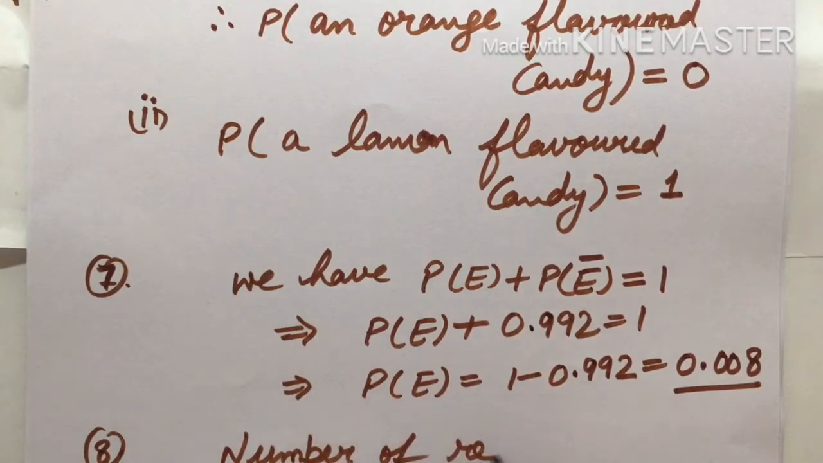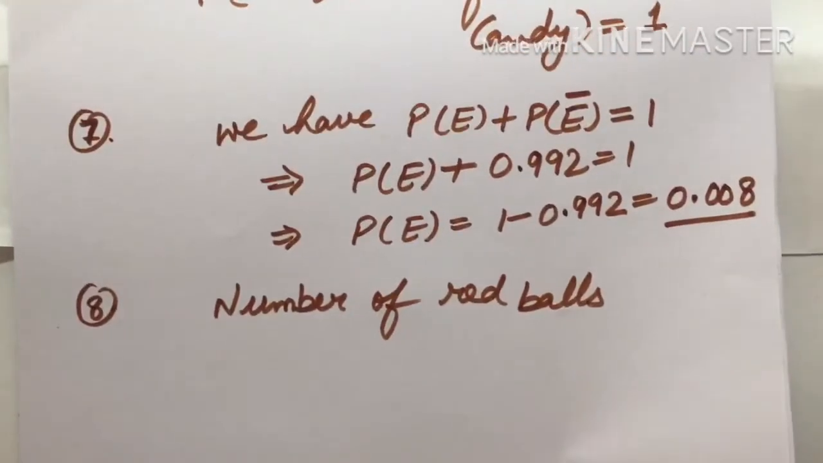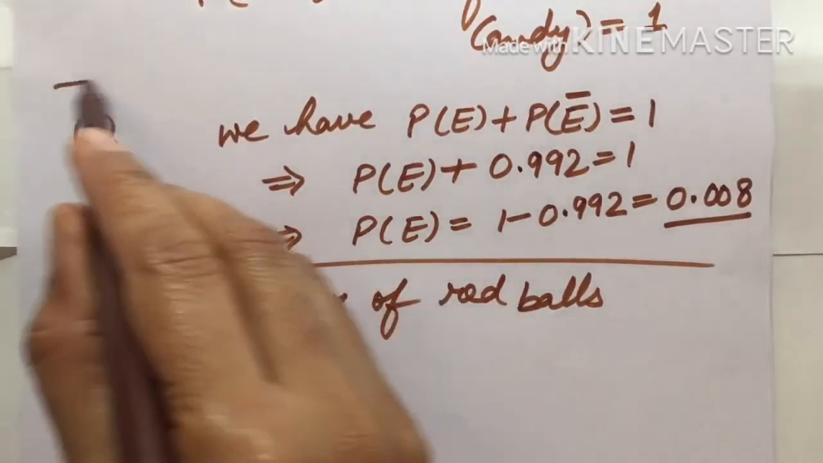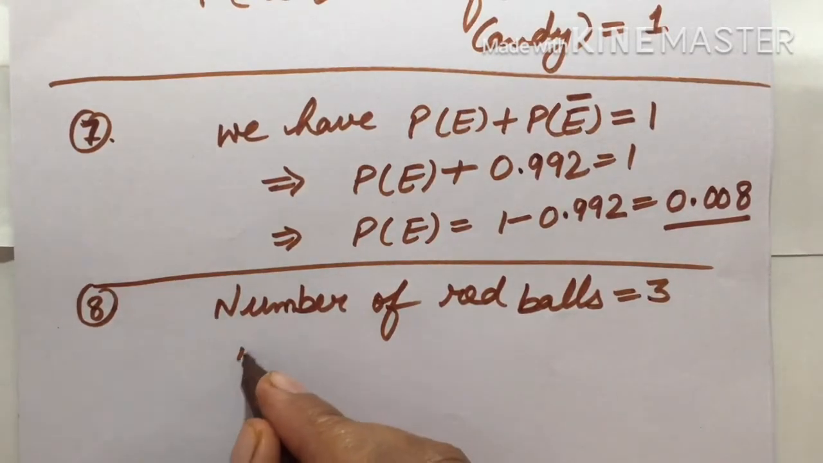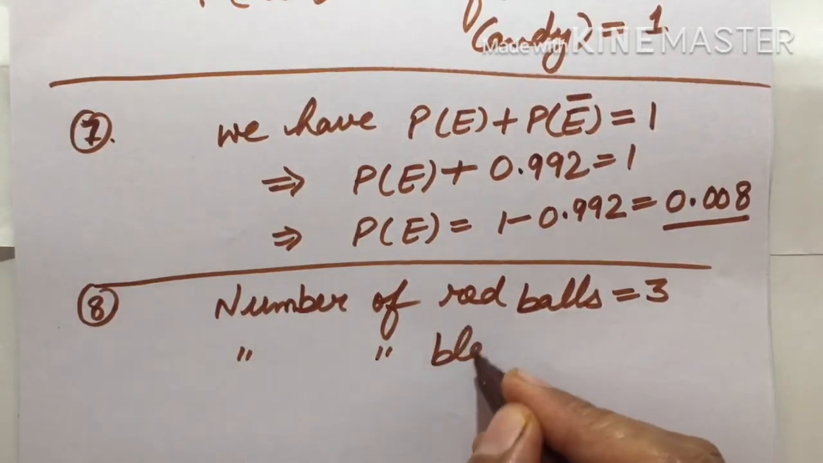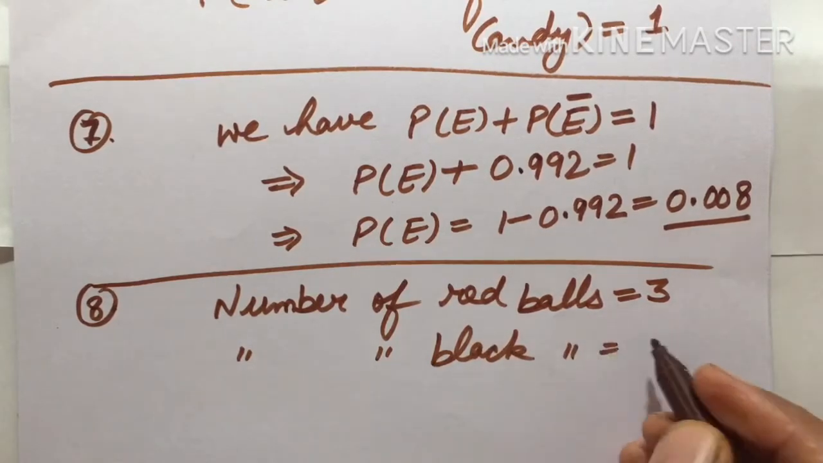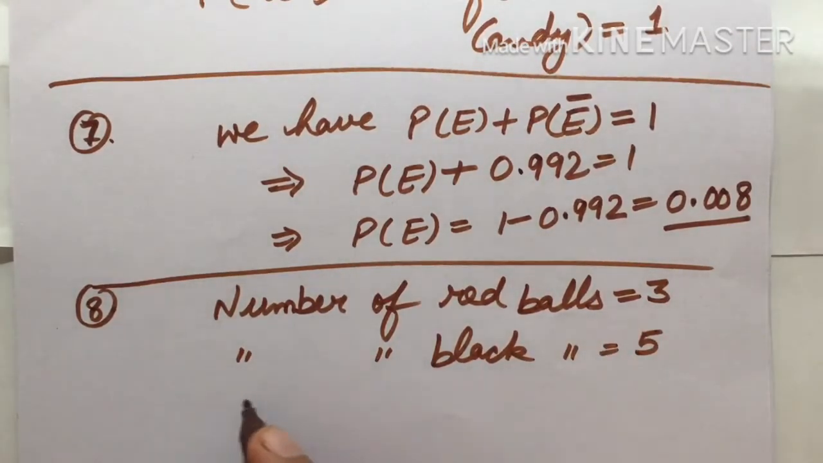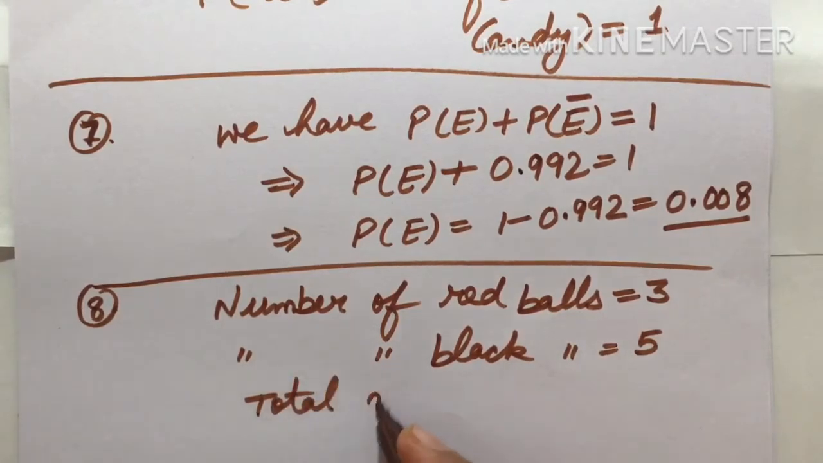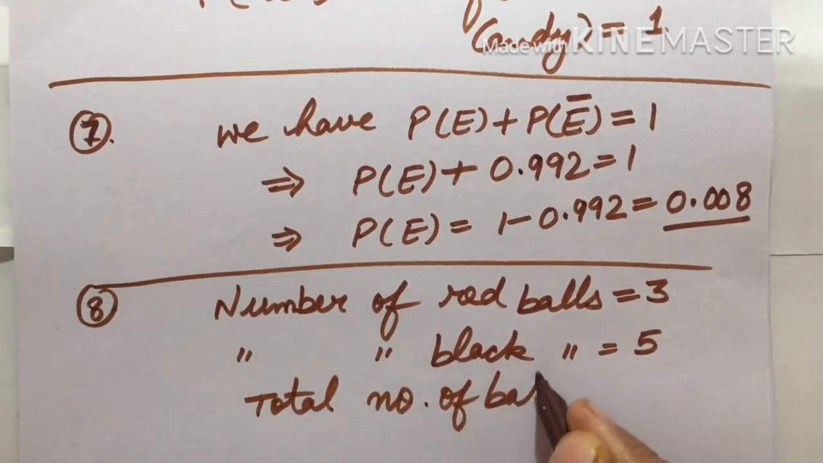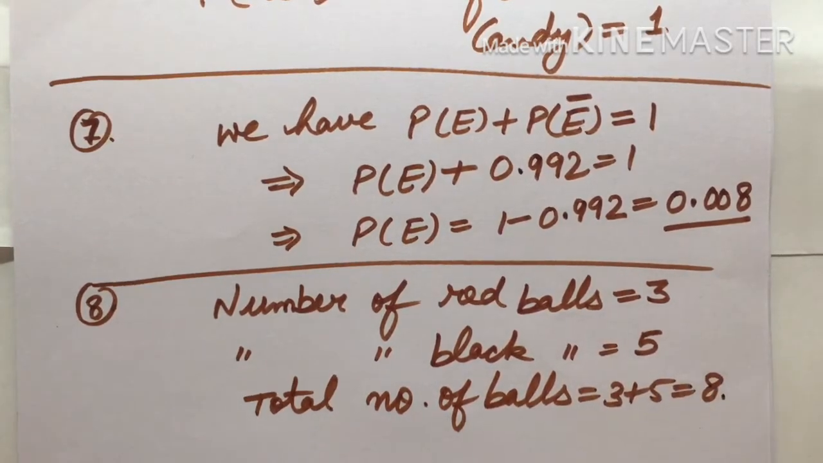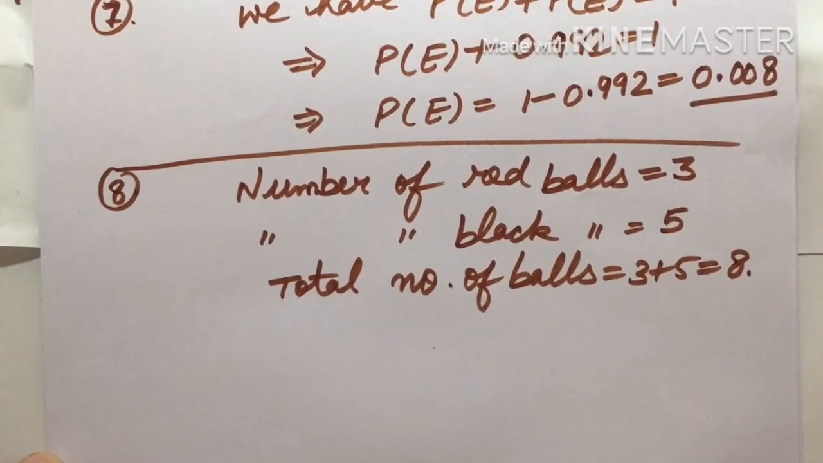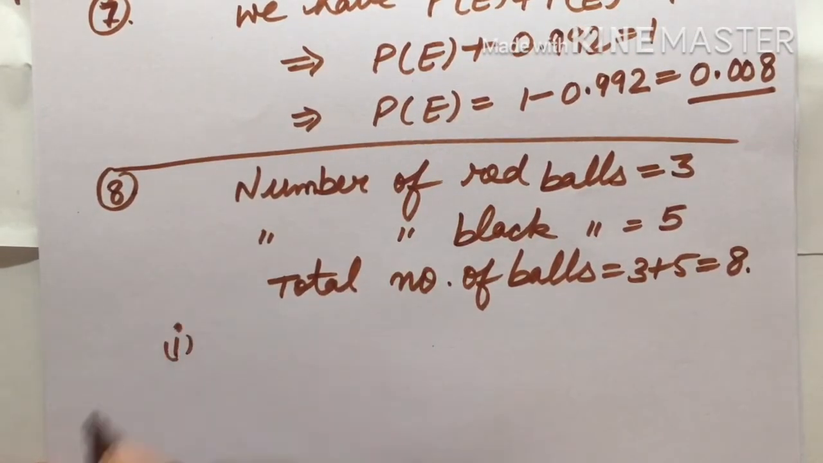Number of red balls is equal to 3, and the number of black balls is 5. So the total number of balls in the bag, 3 plus 5, is equal to 8. 8 balls are there. So now according to these parts, we will find out the probability.